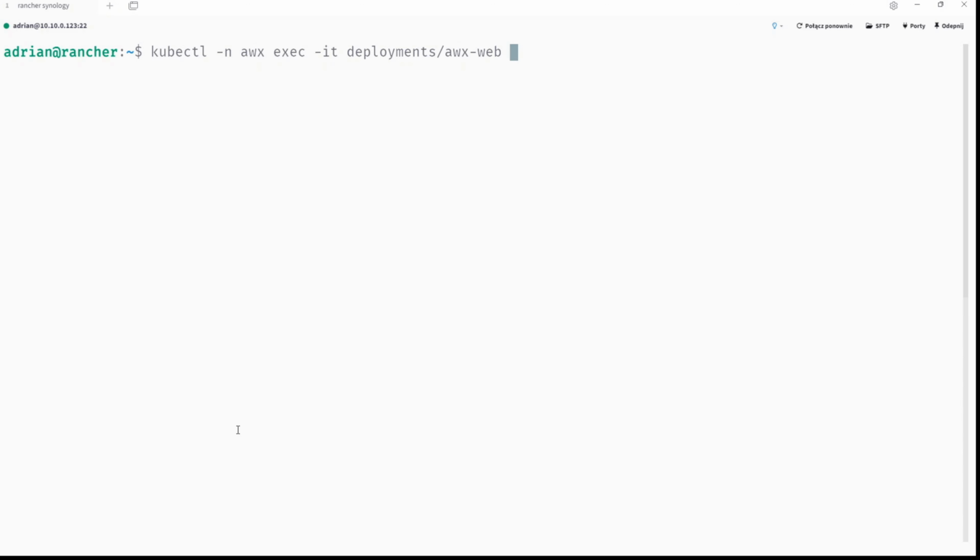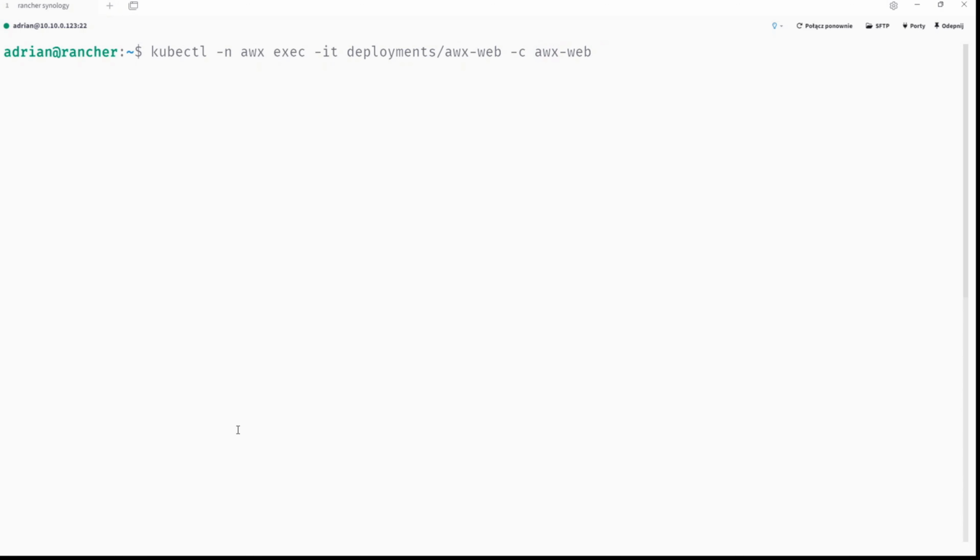But to get into the container, we are getting into the container that is working under the deployment. So -c means container. So get into the container that is working in this deployment awx-web. So of course the name is awx-web, right?